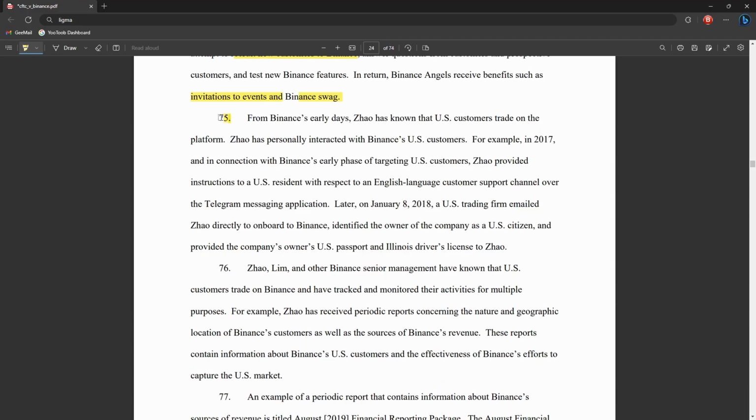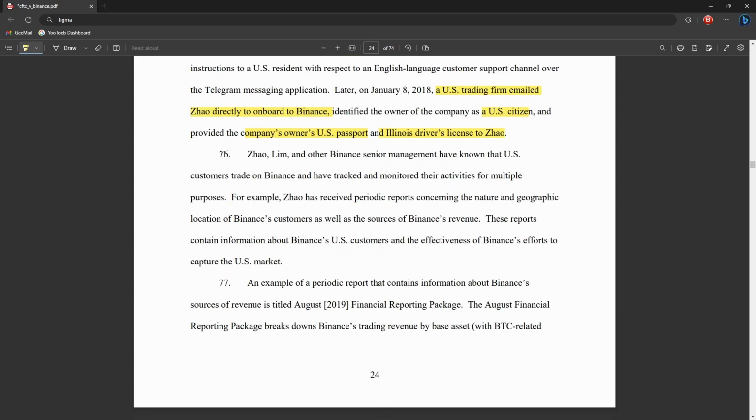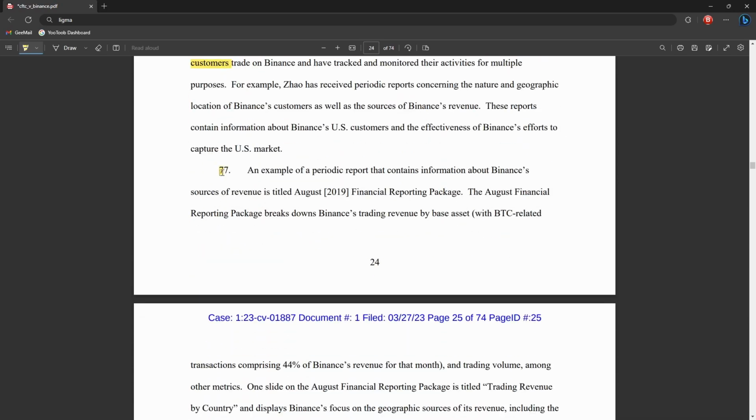Yay! 75 is a bit of a specific case, because it's talking about since the early days of Binance, CZ knew US customers were trading on the platform. And in 2018, a US trading firm emailed CZ directly to get an account on Binance. And they even made it clear that they were a US citizen and provided the company's US passport, US Illinois driver's license to CZ himself. 76 is basically just more copy pasta and just saying CZ and Lim knew that the people trading on Binance.com were US customers. Section 77 is a bit spicy.